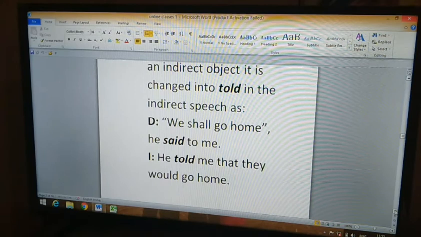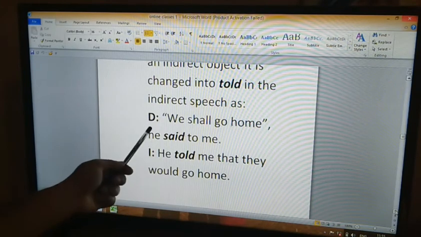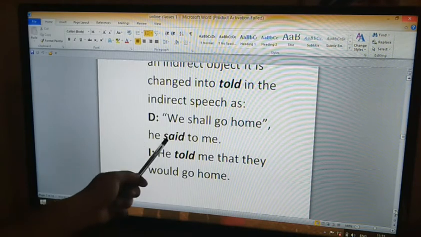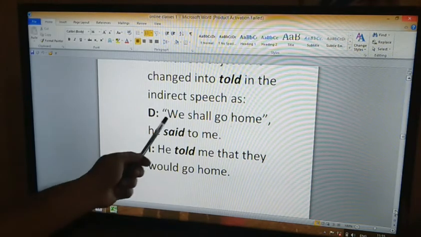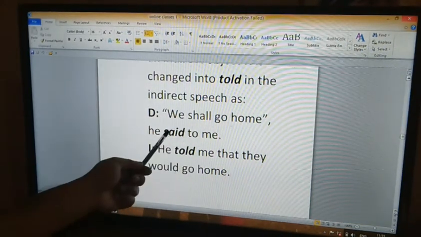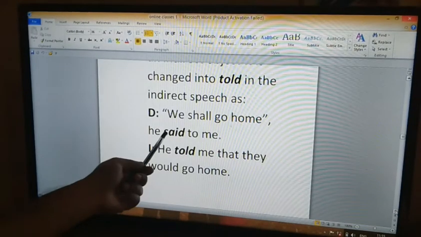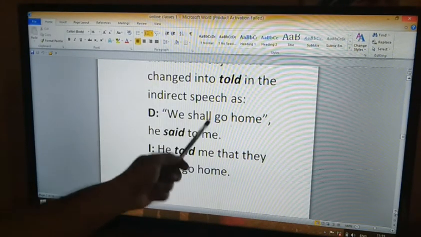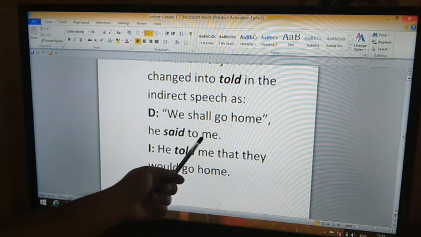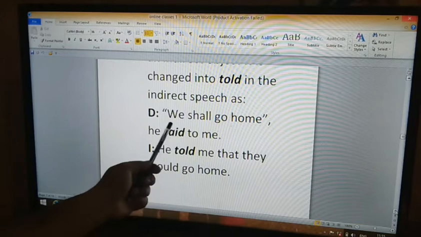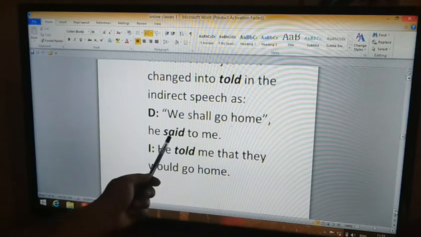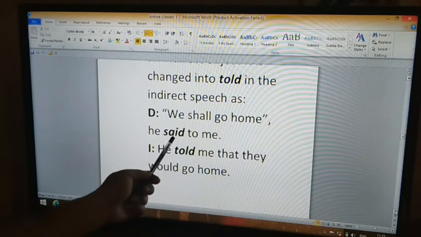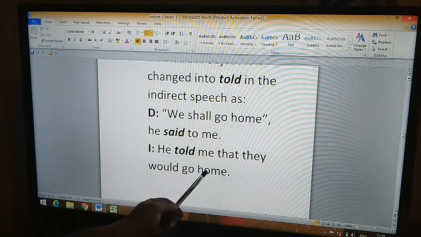Why is this change made? Because in direct speech, the reporting verb said takes an indirect object, that is me. "We shall go home," he said to me. Here the reporting verb is said. Said takes an indirect object, that is me. So when the reporting verb takes an indirect object, we don't use said again in indirect speech. We use told. He told me that they would go home.